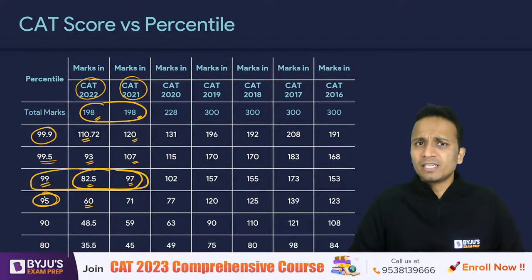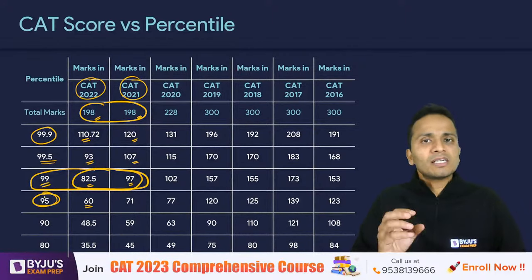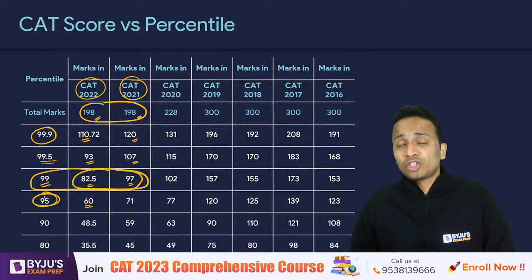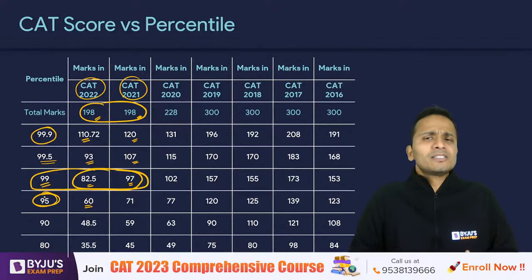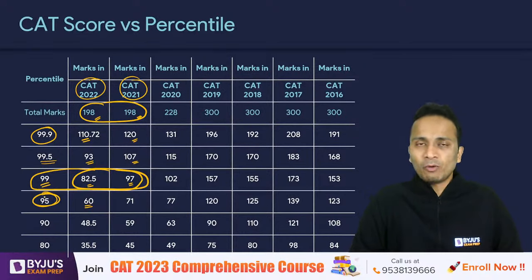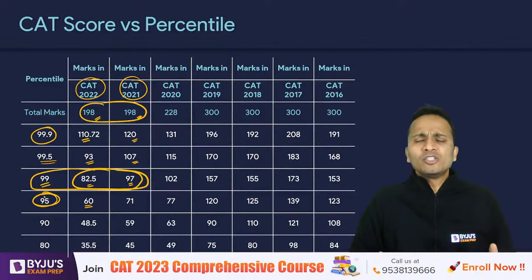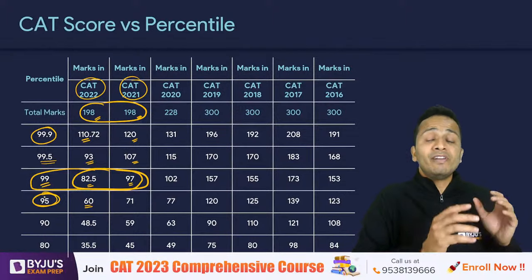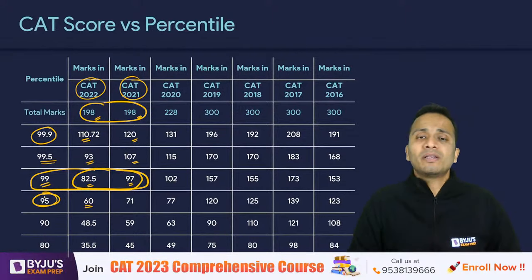You must attempt only those questions which are easy, which are short in length, and especially which lie in your area of strength. If any topic is my weakness, why should I even enter that type of questions when I have less confidence in that particular area?